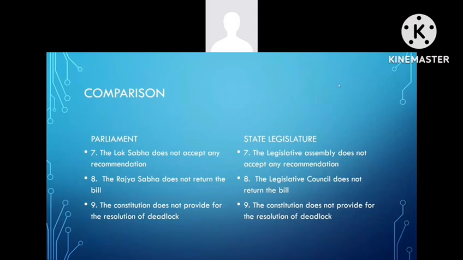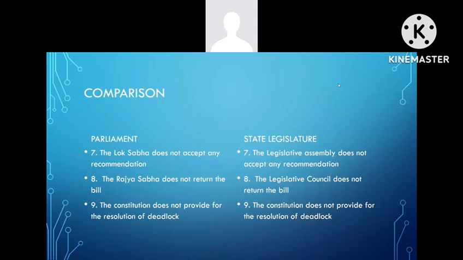Next comes the ninth one, Parliament. The Constitution does not provide for the resolution of any deadlock between the two houses. This is because the will of the Lok Sabha is made to prevail over that of the Rajya Sabha if the latter does not agree to the bill passed by the former.